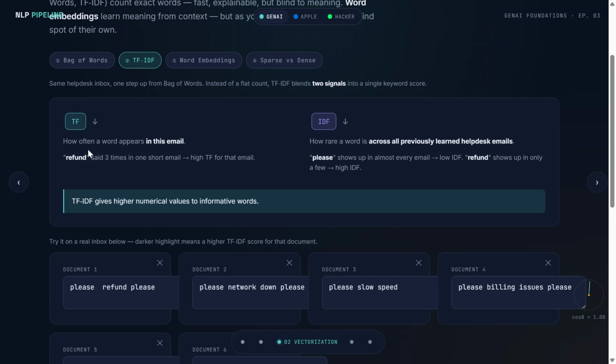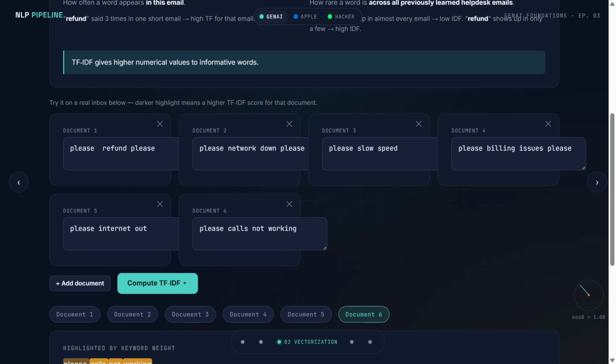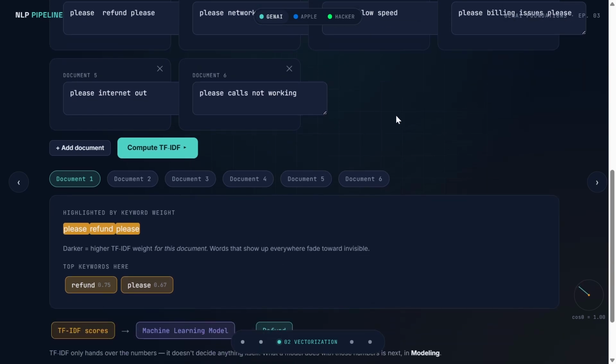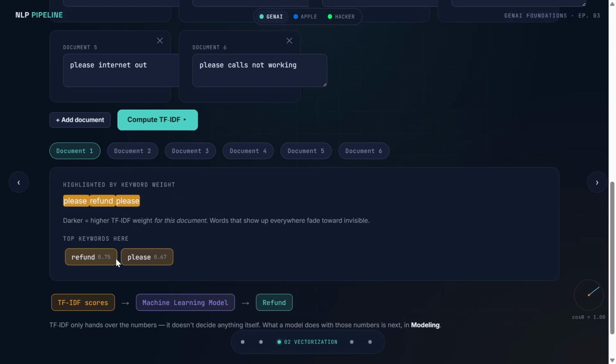TF-IDF, as we described earlier, measures how often a word appears in this email and how rare this word is across all the emails. We have given please refund, please network down, please calls not working. Intentionally we used please so many times. Now compute TF-IDF. In document 1, you see even though please has come 2 times, because it has come in multiple emails also, it is given less weightage and refund got more weightage. So this is the advantage of TF-IDF. And here also you see please got the lowest weight.